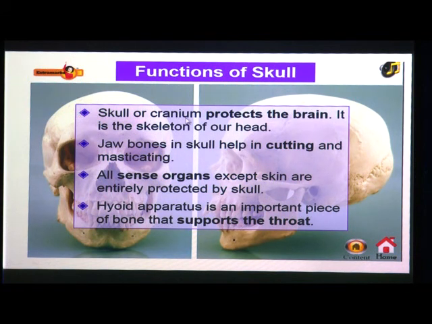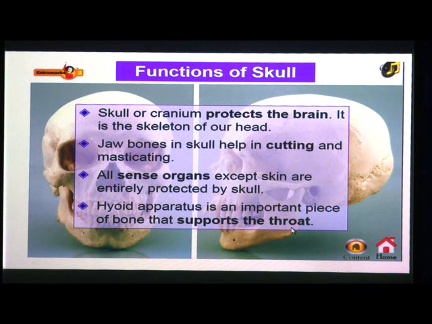Skull or cranium protects the brain. It is the skeleton of our head. Jaw bones in skull help in cutting and masticating. So, this is the jaw bone which helps in cutting and masticating. It means chewing. All sense organs except skin are entirely protected by the skull. Hyoid apparatus is an important piece of bone that supports the throat.